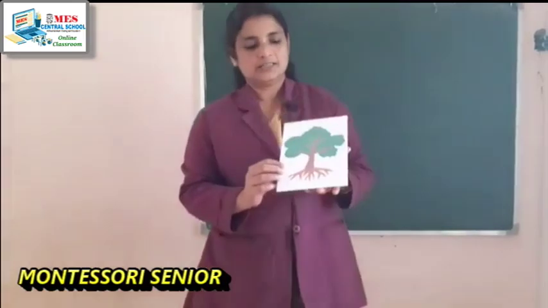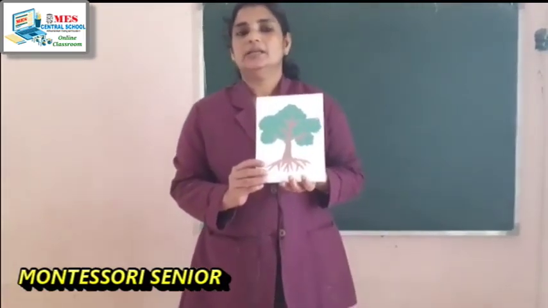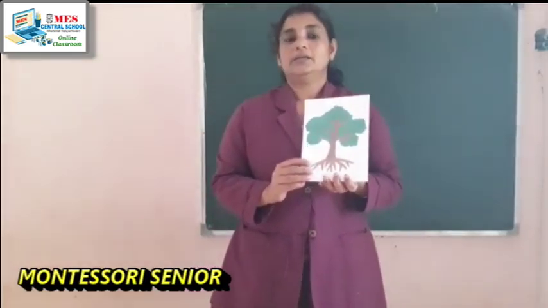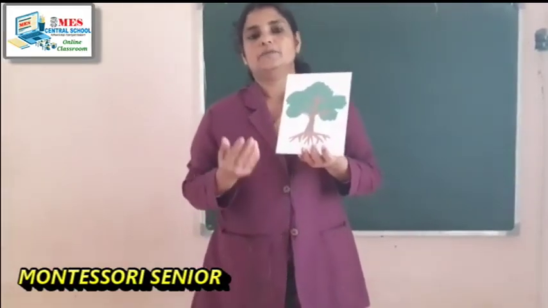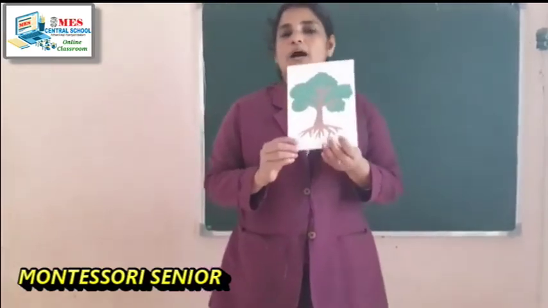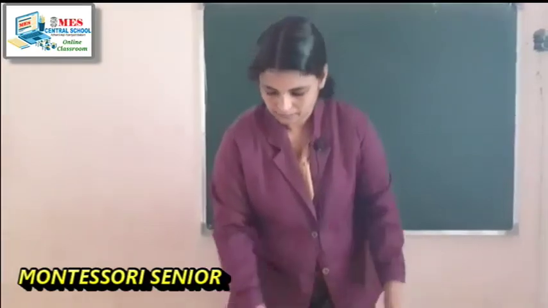Then what is this? This is a tree. It is also a living thing. It can grow and it can breathe, and reproduce flowers, fruits, seeds and small plants also. So this is a living thing.